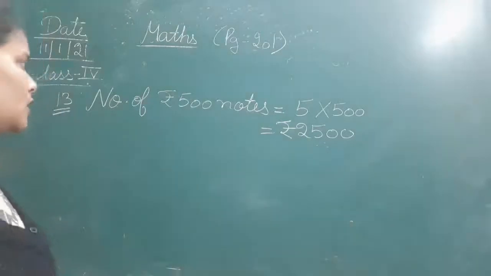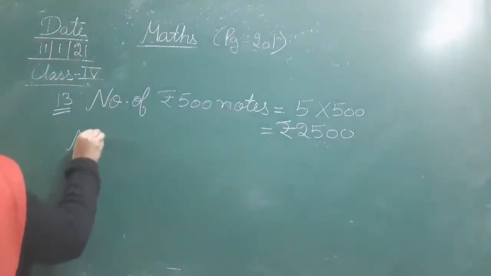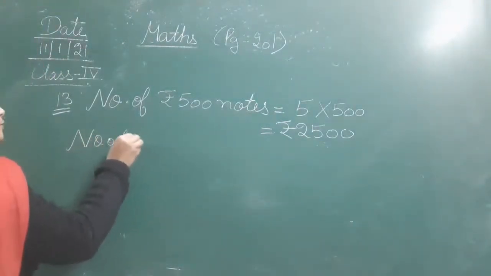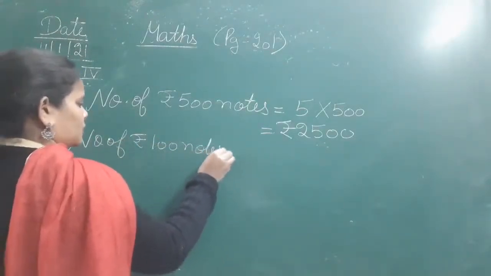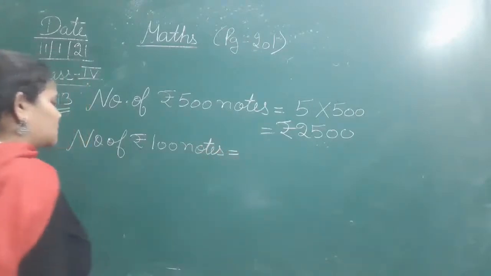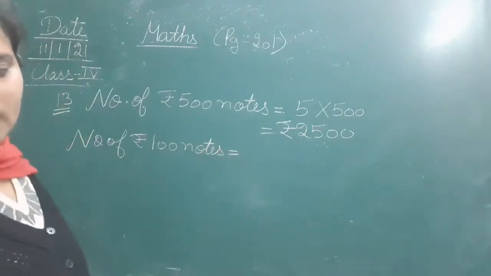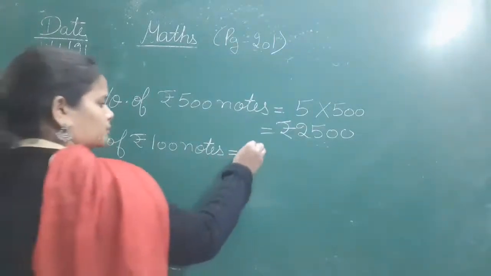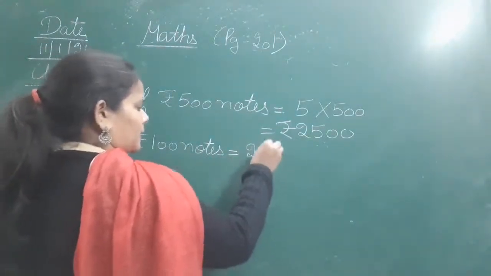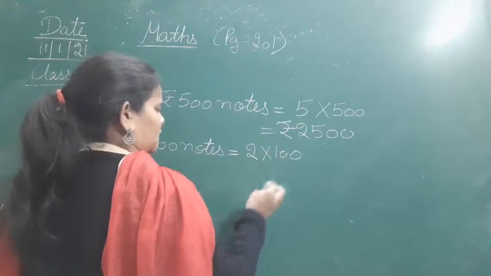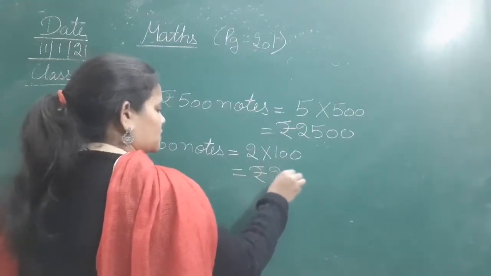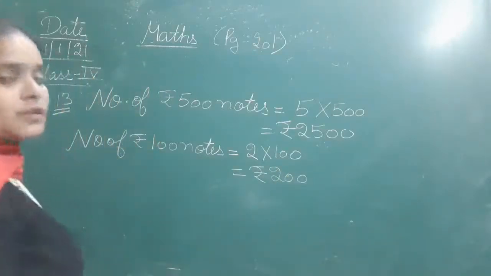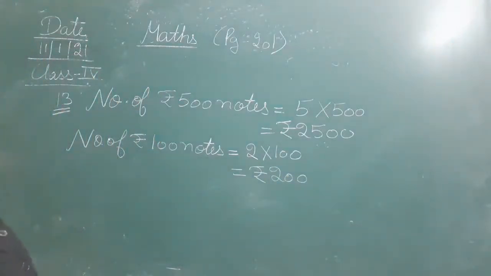Number of 200 rupee notes is 2. So 2 multiplied by 200 is rupees 400. Clear?